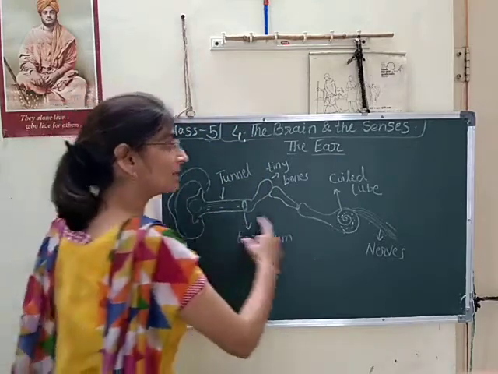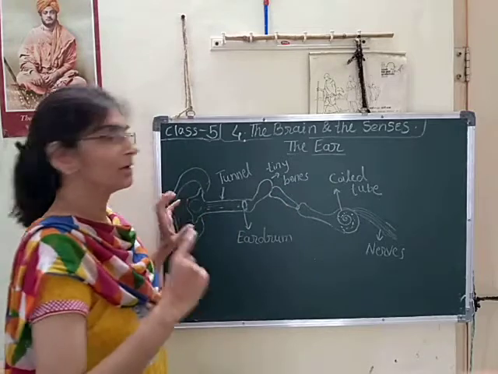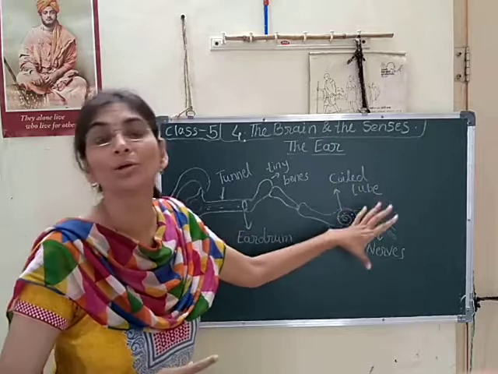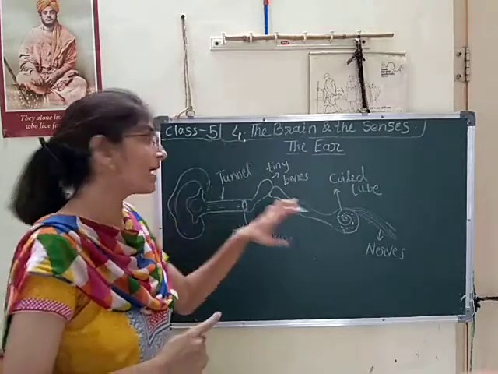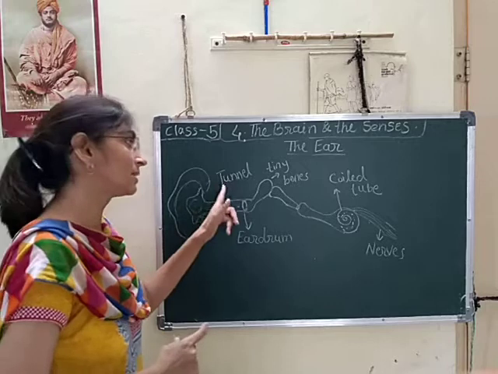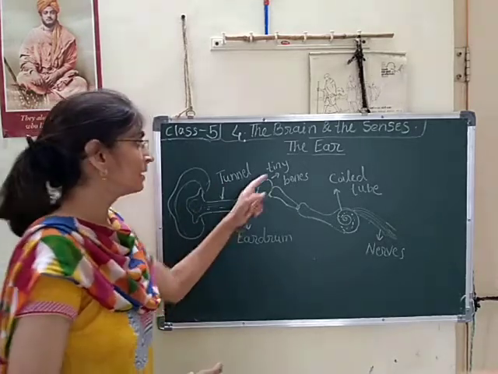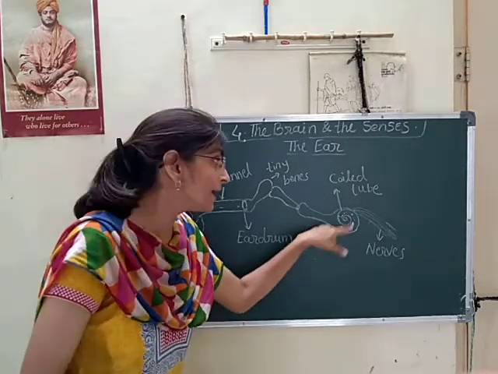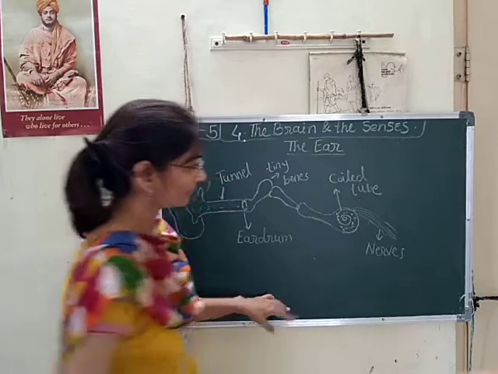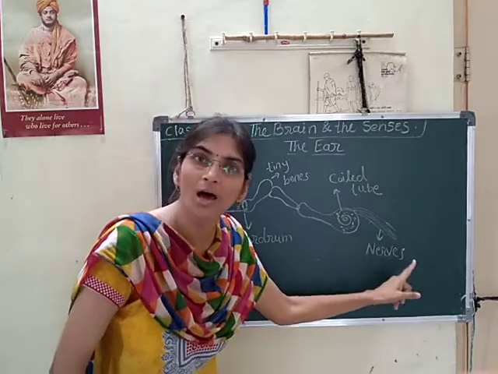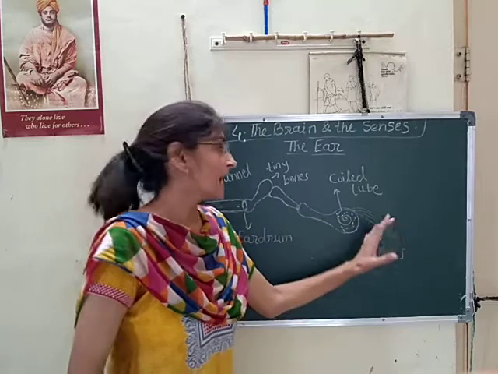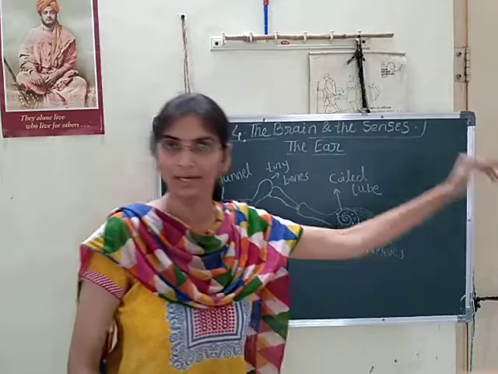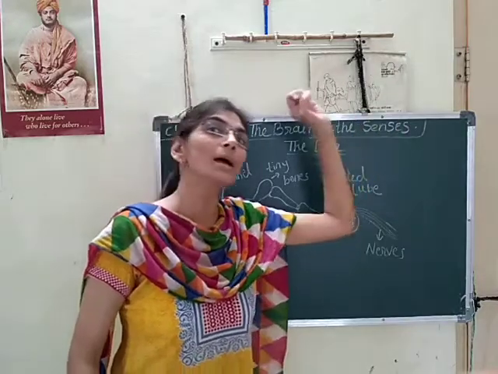So this is the function of our ear. It is the internal structure of the ear. All those labels you have to note down and learn very well. It is the ear hole, it is the tunnel, these are the tiny bones. Here is the coiled tube, it has fluid, and then it is connected to nerves, and those nerves will give the message to the brain. These are sensory nerves.